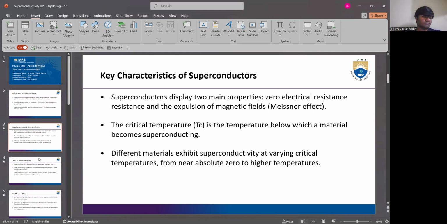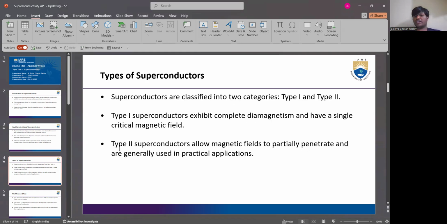Coming to the types of superconductors, superconductors are classified into two categories: type 1 superconductors and type 2 superconductors. Type 1 superconductors exhibit complete diamagnetism and have a single critical magnetic field. Type 2 superconductors allow magnetic fields to partially penetrate and are generally used in practical applications.